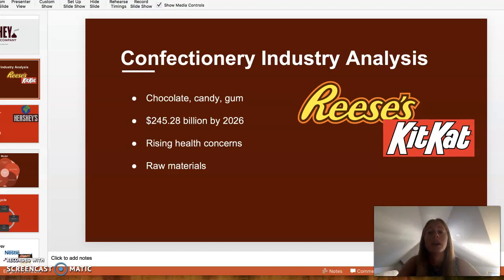As a result, the average annual price of raw materials fluctuates from low to high and high to low, so it's kind of unpredictable sometimes. This puts pressure on profits for firms in this industry, and it can be quite alarming because they have to pass it on to the consumer sometimes.